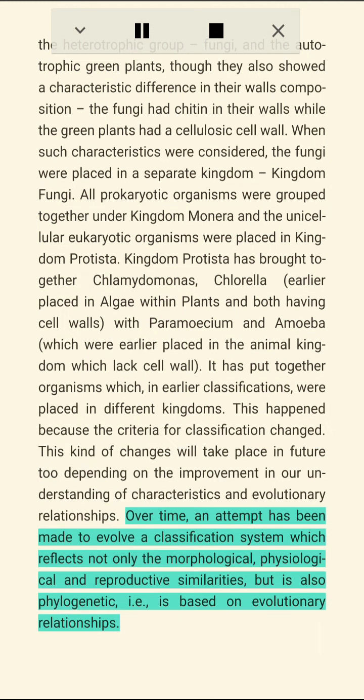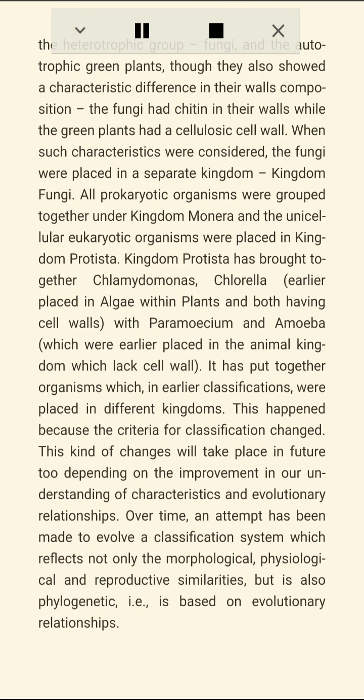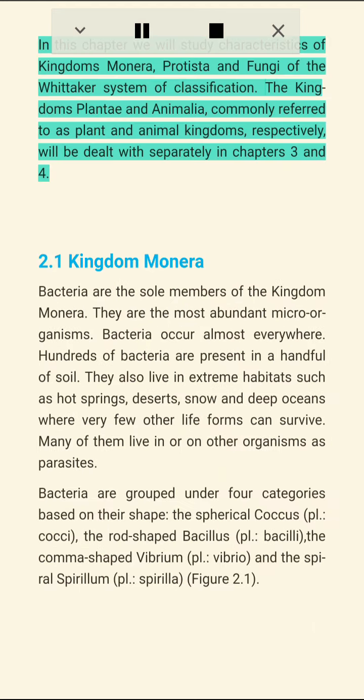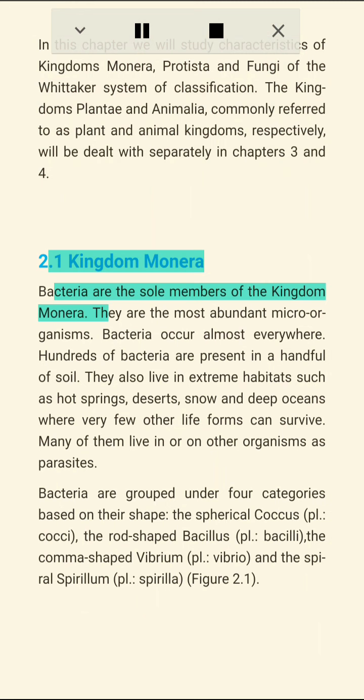This kind of changes will take place in future too, depending on the improvement in our understanding of characteristics and evolutionary relationships. Over time, an attempt has been made to evolve a classification system which reflects not only the morphological, physiological and reproductive similarities but is also phylogenetic, i.e., is based on evolutionary relationships. In this chapter we will study characteristics of kingdoms Monera, Protista and Fungi of the Whittaker system of classification. The kingdoms Plantae and Animalia, commonly referred to as plant and animal kingdoms, respectively, will be dealt with separately in chapters 3 and 4. 2.1 Kingdom Monera.